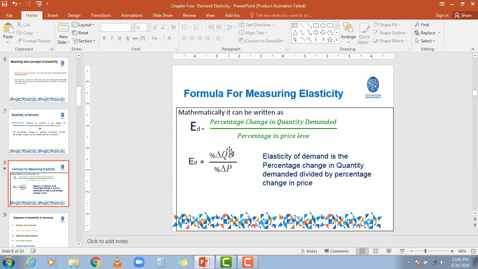In more simple words, the elasticity of demand equals percentage change in the quantity demanded divided by percentage change in the price level. It is just representing the responsiveness of quantity demanded toward change in the level of price.